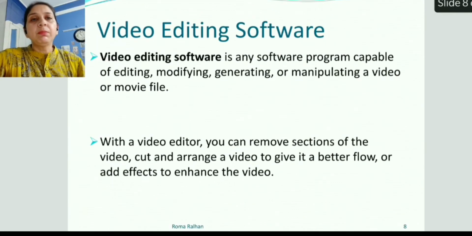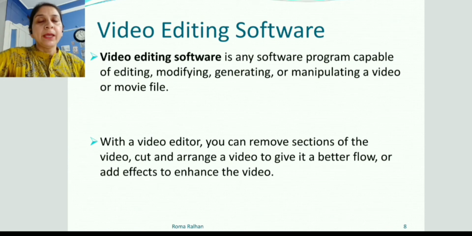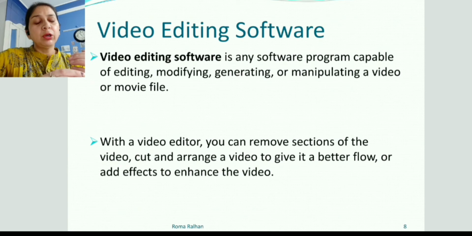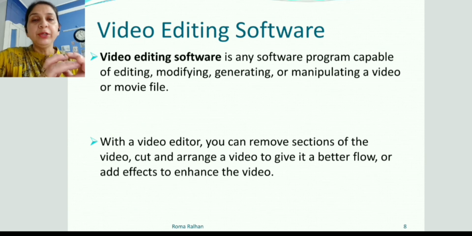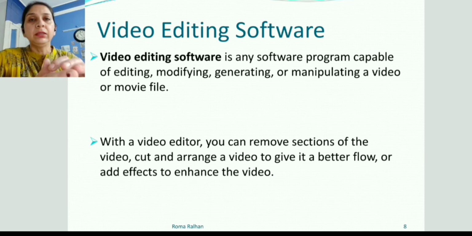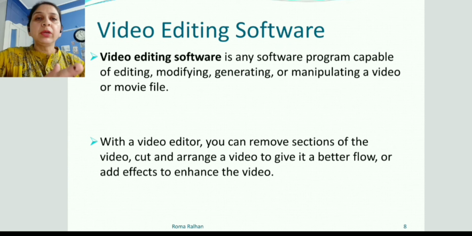Next, I am talking about video editing software. Now, if I am making a particular video, I want it to be interactive also, and I should merge some videos, or merge video and audio, etc. So in video editing software, these programs are capable of editing, modifying, generating and manipulating any video or movie files.